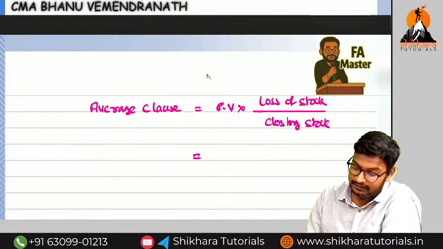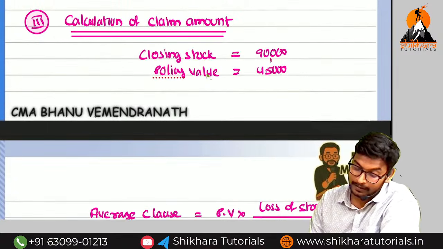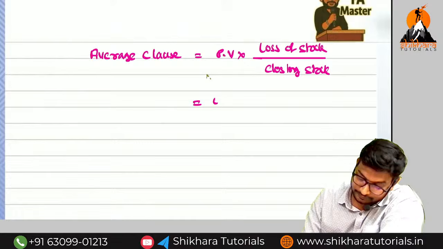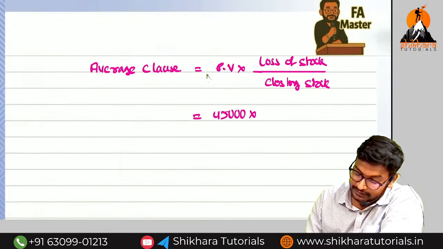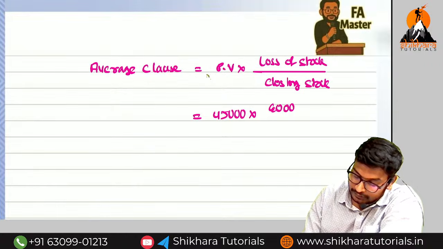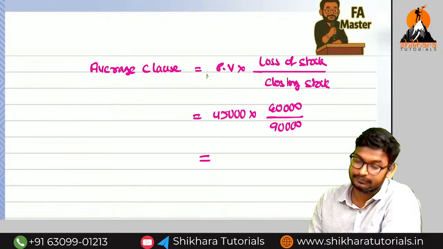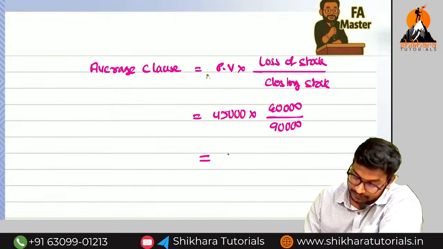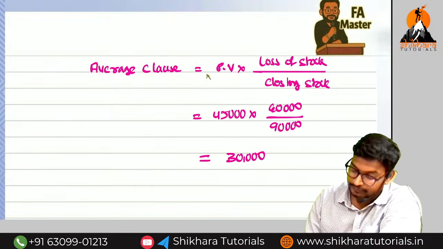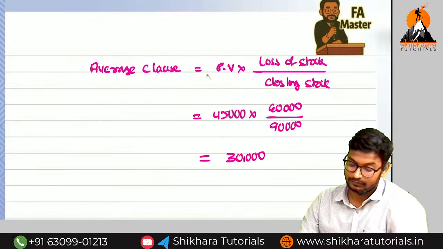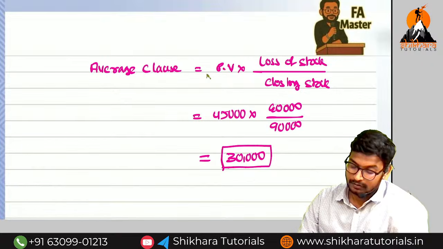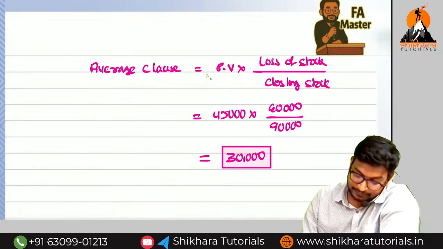So what is the policy value? 45,000. What is the loss of stock? 60,000 divided by 90,000. That is equal to how much? 30,000. Okay? This is the claim amount.